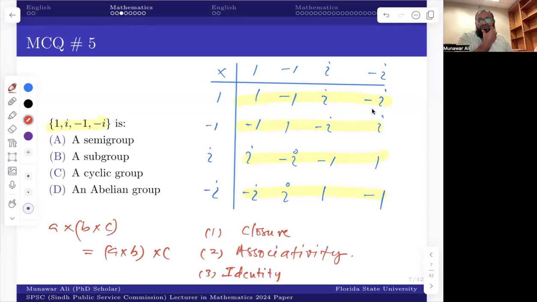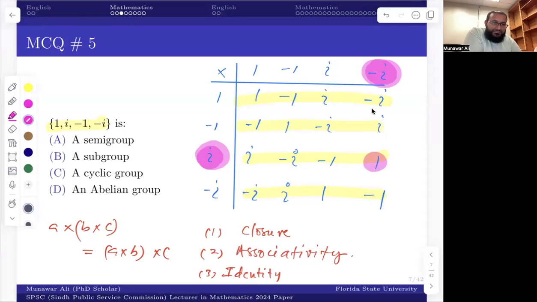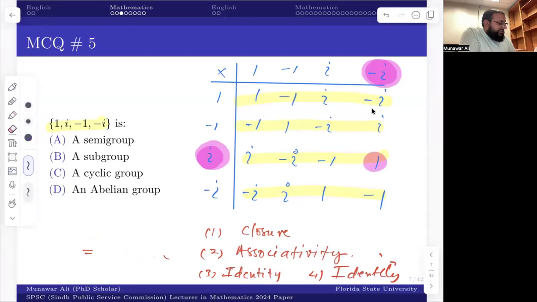Like for i, what should be the number so that when I multiply it with i I get 1? You just go in this row and check. It's negative i. So the multiplicative inverse of i is negative i, which is given here. So we can say that the fourth property, the inverse, is also satisfied. I'm just taking all the properties, then we'll decide what the correct option should be.